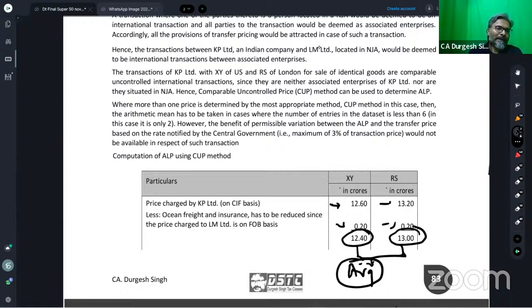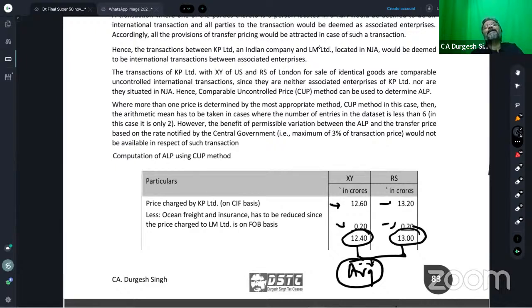However, now you have not learned this thing at all earlier. And what is that? This 3% tolerable band calculation that we discussed just now is not applicable in respect of the transaction which is carried out with the entity located in the NJA. What does it imply?